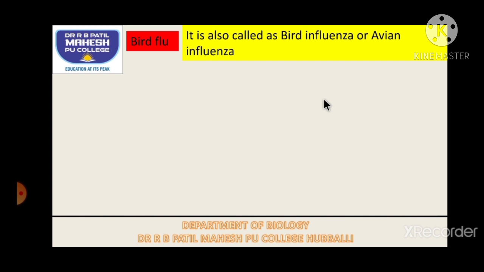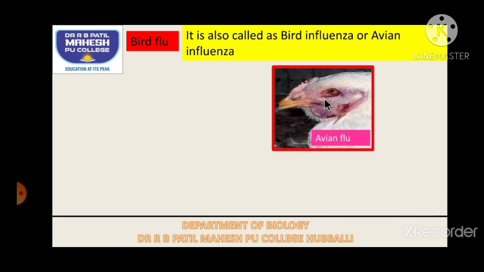That is a type of flu with which our fowls were suffering, and because of which there was a decrease in the yield of the poultry industry. So let's try to understand about this bird flu. It is also called avian flu. It was caused by a virus by the name H5N1. We know H1N1. Similar to that, there is another virus by the name H5N1. Luckily we have the vaccines and also the medicines.